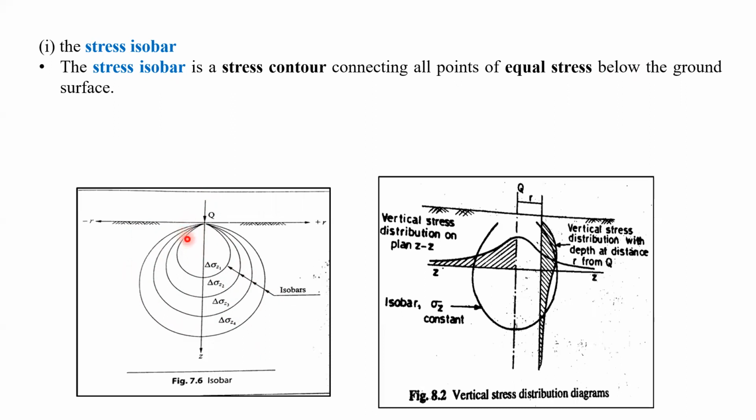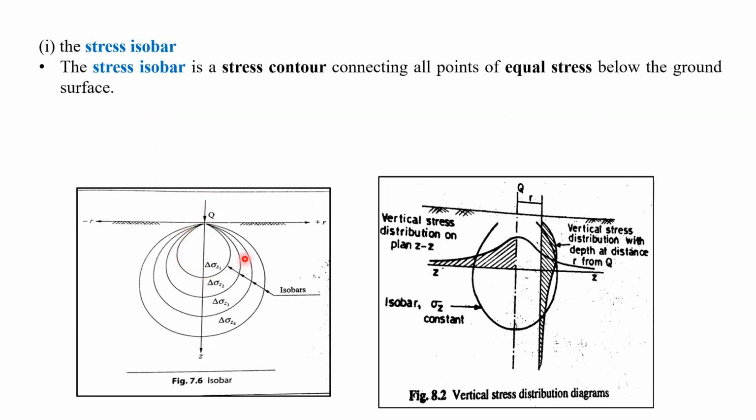Wherever the vertical stress is the same, suppose here the vertical stress is 5 kilonewton per meter square, here 5 kilonewton per meter square, here 5 kilonewton per meter square. So what we are going to do, we are going to join all the equal stresses below the applied load.